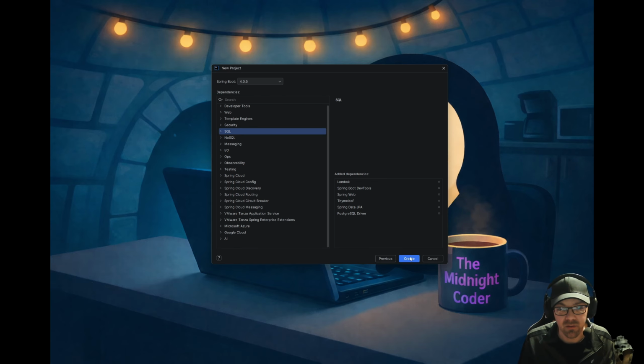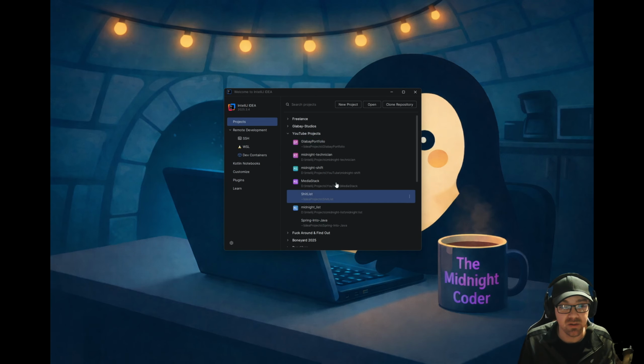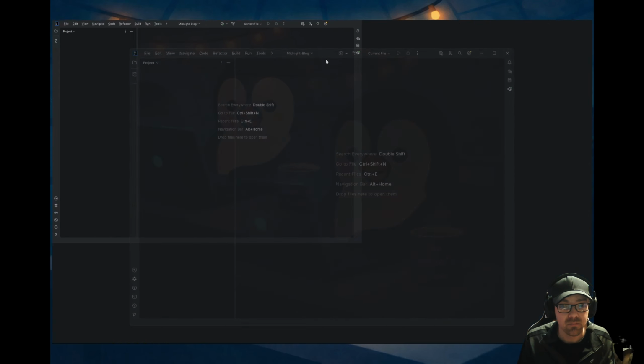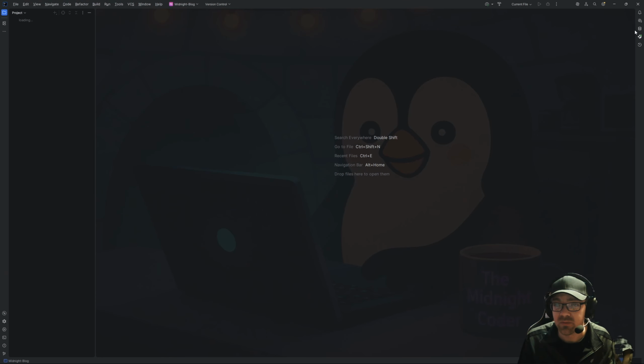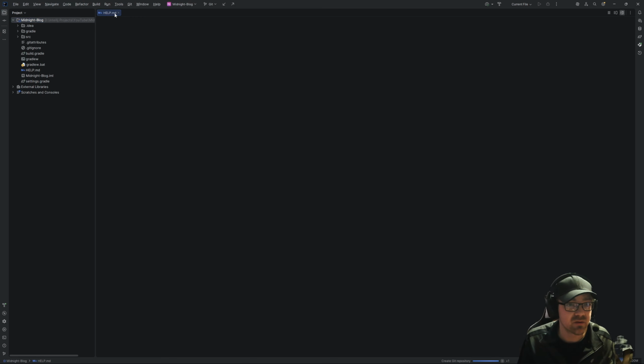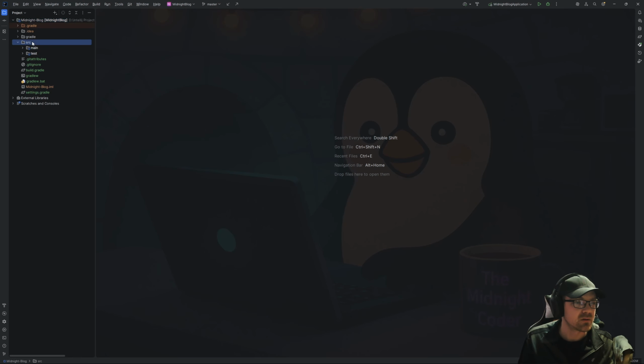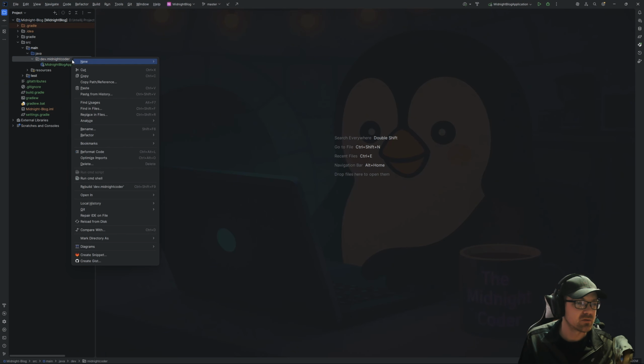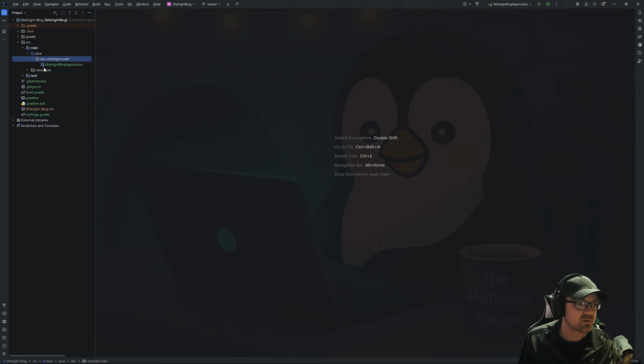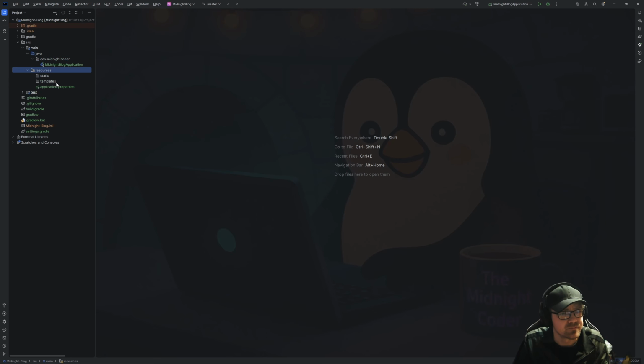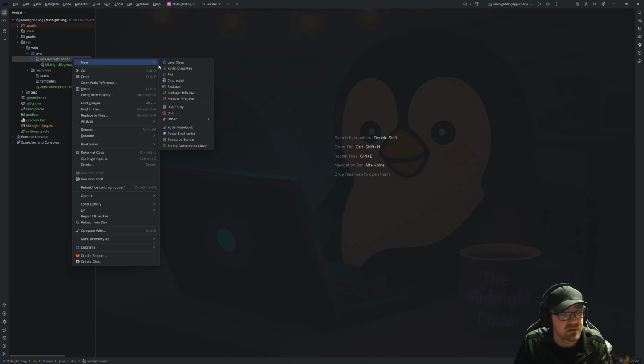And that's it. We don't care about anything else. So now we'll create the project. There we go. Let it build itself. All right, let's explore the project. So we've got our Midnight Coder application. Boom, boom, boom, boom. This here looks good. Everything looks happy. So let's start out by building our